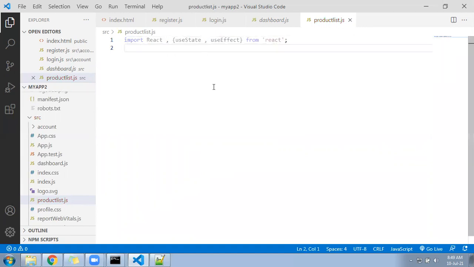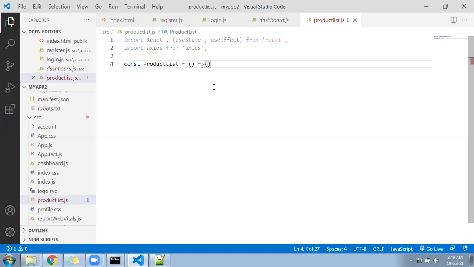Now coming down, import Axios from Axios. Now write a constant, not class, constant ProductList equal to an arrow function.